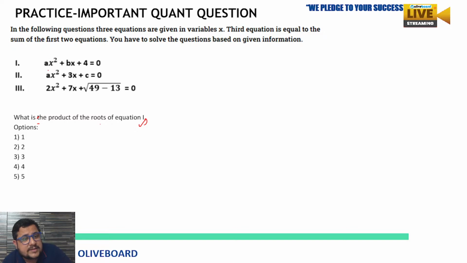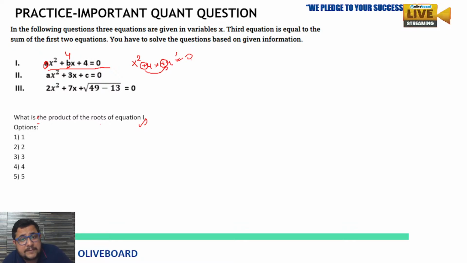So the first equation is ax square plus bx plus 4 equal to 0. First of all we must know the values of a and b that we have calculated. The value of a was 1, so when you put 1 here, x square, plus the value of b is 4, so 4x plus 4 equal to 0. So x square plus 4x plus 4 equal to 0. So here see, plus and plus, the second term and third term in the equation is what?